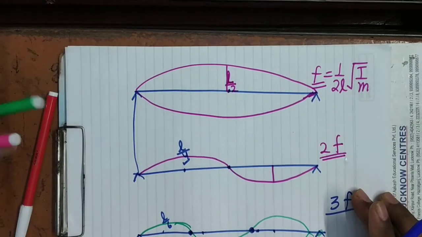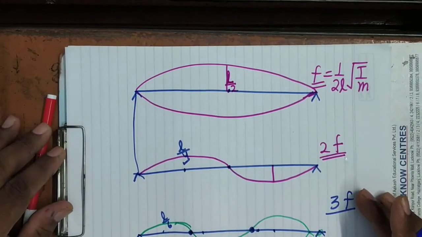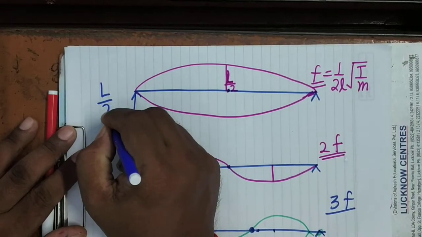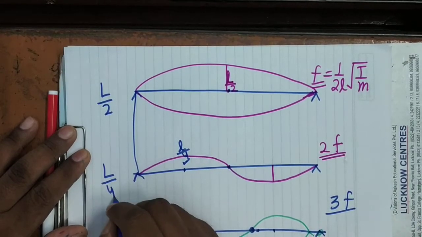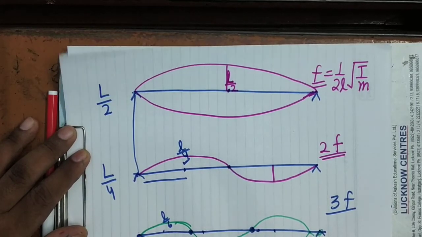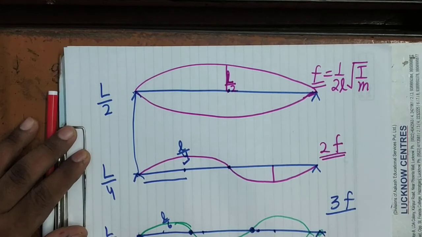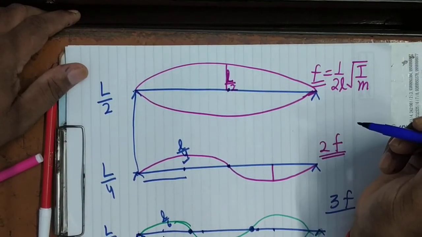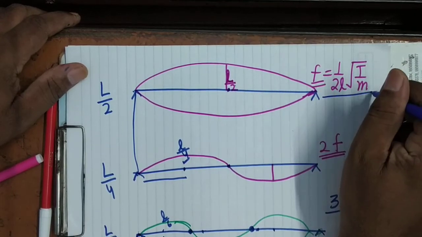Means by plucking the stretched string at different points, at the midpoint L by 2, at L by 4, at L by 6, at L by 8 from one end, what will happen? When it is plucked in the middle, it vibrates with the fundamental frequency, producing sound of fundamental frequency.